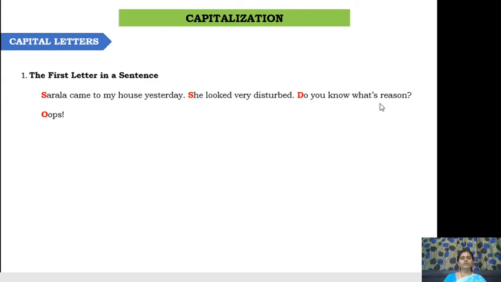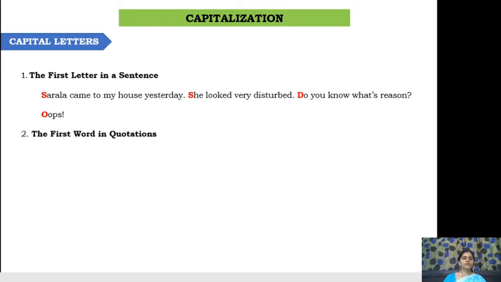Do you know what's the reason? Of course, it's an interrogative sentence and it also started with a capital letter. Oops, this is an exclamatory expression and it started with an O. Let that be, it might be an imperative sentence or an interrogative sentence or an exclamatory sentence. Whatever the kind of sentence it is, the sentence should start with a capital letter. That is the first rule.